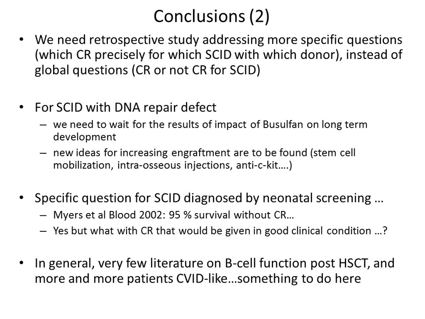There is also the new question that is being addressed by neonatal screening. Okay, we want to have a B-cell engraftment, meaning that we want to do a conditioning regimen. But more and more, particularly in North America and in the USA now, we are going to transplant younger patients. And for those younger patients, what is published is that even if you don't give a conditioning regimen, the survival is 95%. So is it worth it to take a risk and to give a conditioning regimen just to have B-cell function in some years? We could say yes, we could say no. And all the doctors don't agree together. Should we or should we not give a conditioning regimen to a neonatal screened patient?